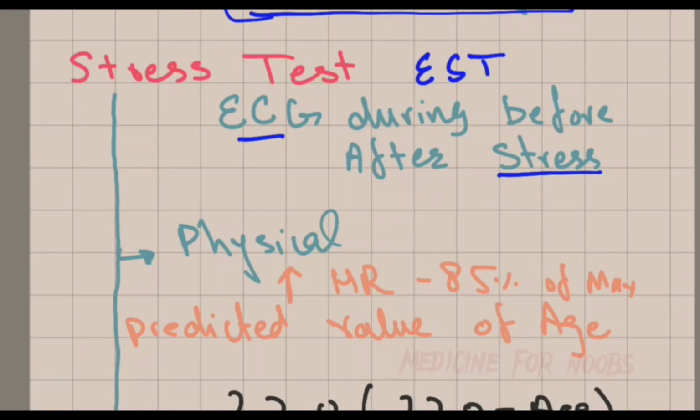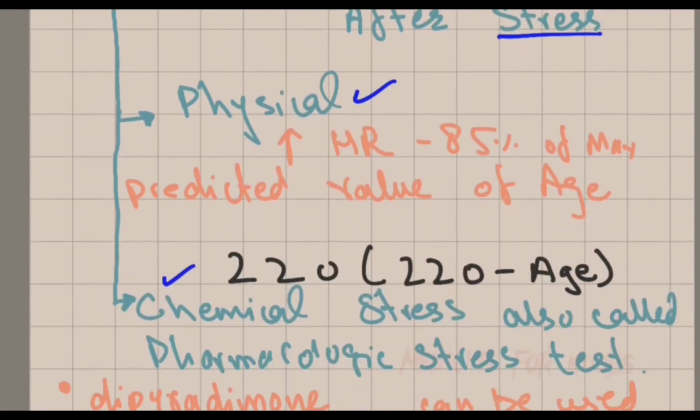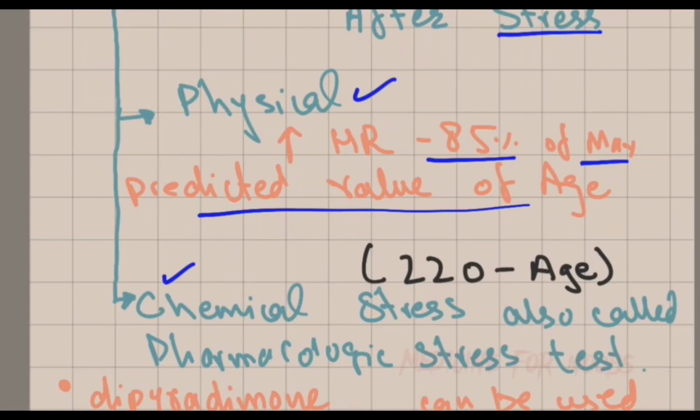What we do in this test is we see if there is any ischemia occurring in the body during the stress or not. It can be physical or chemical stress. The heart rate should reach 85% of the maximum predicted value for the age, which is calculated as 220 minus age.